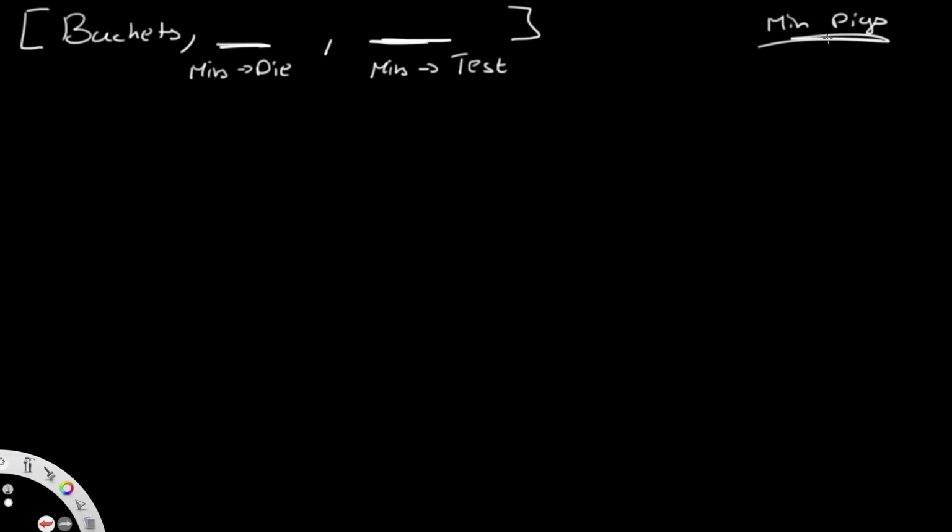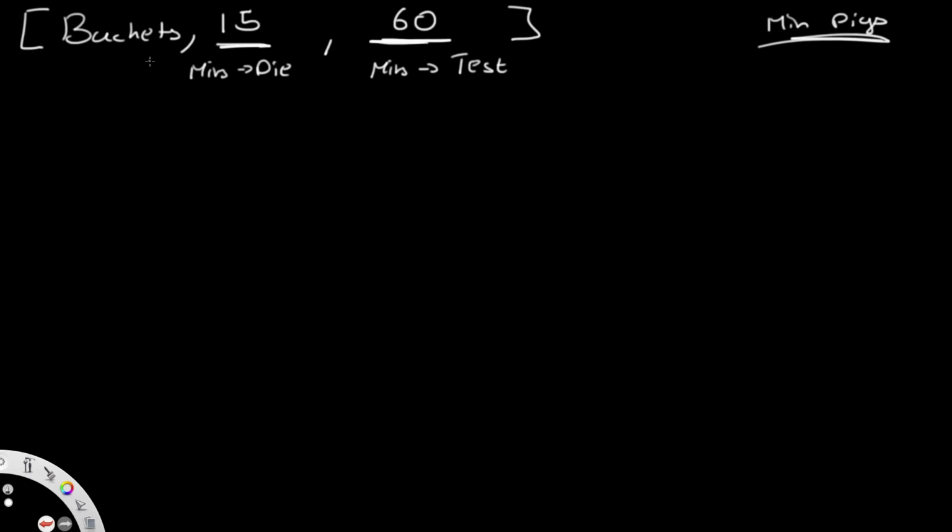For this case, let's standardize these two numbers. Let's say it takes 15 minutes for a pig to die, and let's say we have an hour for testing, in other words, 60 minutes. I'm just specifying the numbers so it's easier for us to calculate things. And let's just leave buckets as it is.